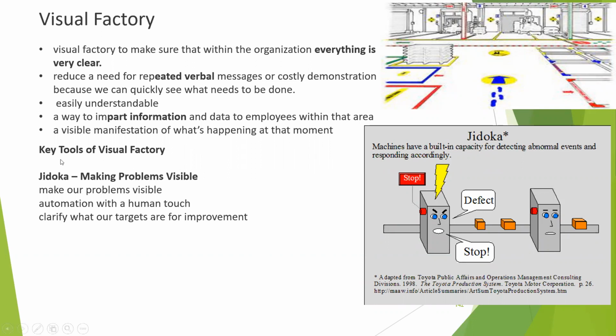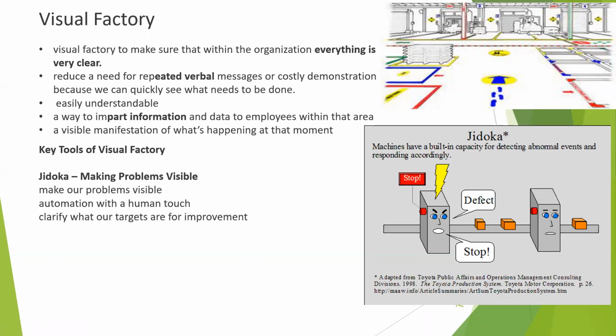So the key tool for visual indication is Jidoka. We call that Jidoka, making problems visible. That's what we are mentioning here. For example, if the system is running here and we have two machines, and the product is coming out defective, then it will give an alert saying it needs to be stopped. It is making the problem visible to everyone. This will become a red alert, the light will come on saying that it needs to be stopped. So the main thing is, if we have any problem, make your problem visible to everyone so that you get help from everywhere.